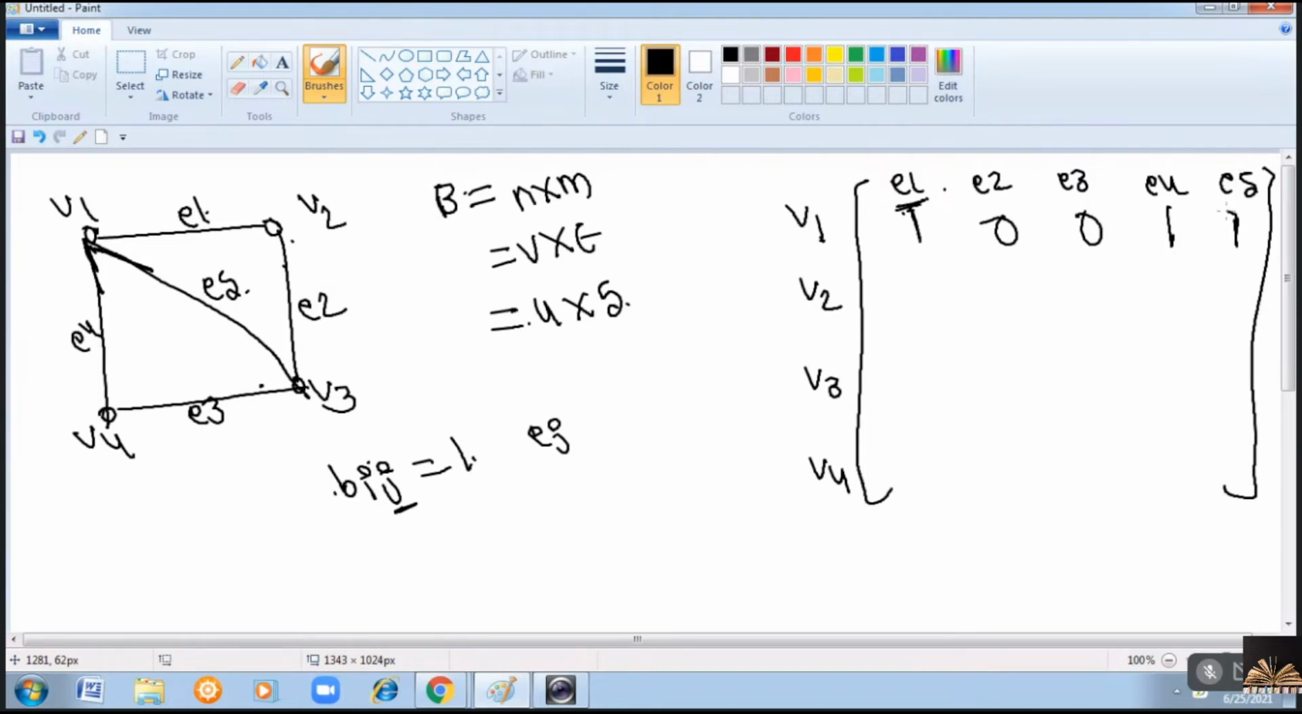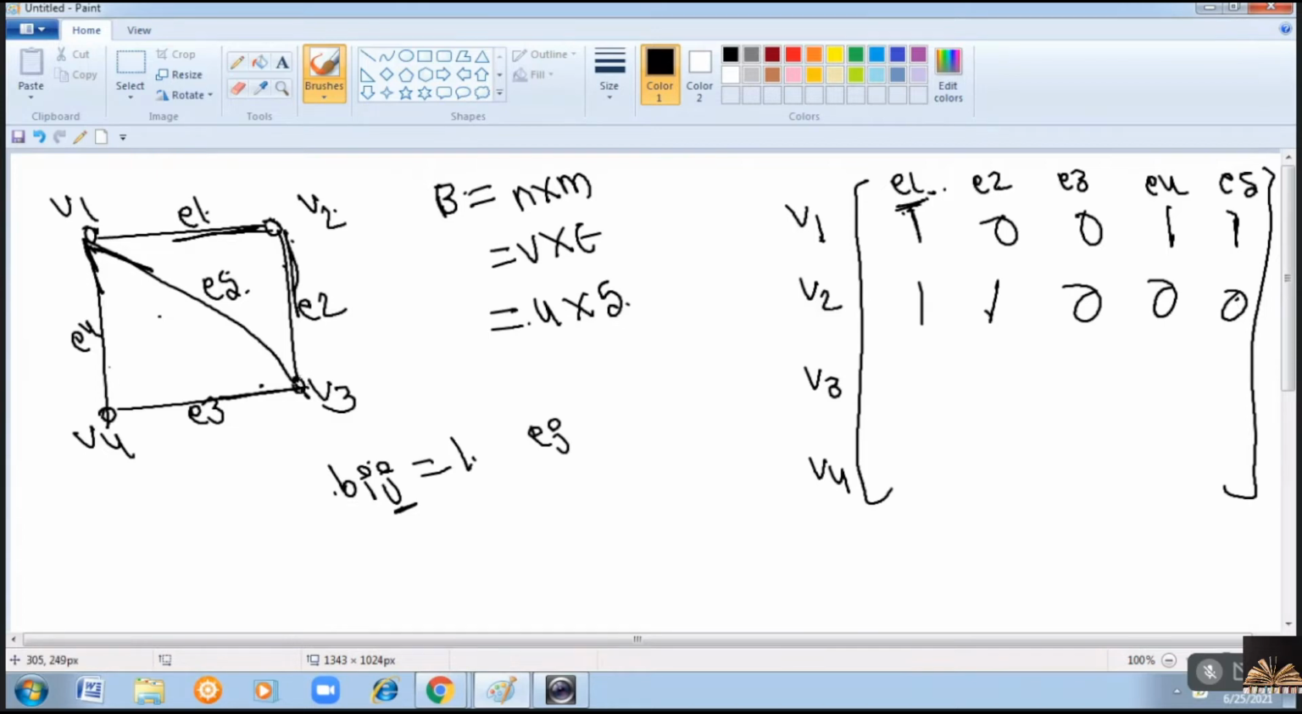Now coming to the second row. Is E1 incident with V2? Yes. E1 is incident with V2. Is E2 incident with V2? Yes. Is E3 incident with V2? No. E4 is not incident with V2. E5 is also not incident.